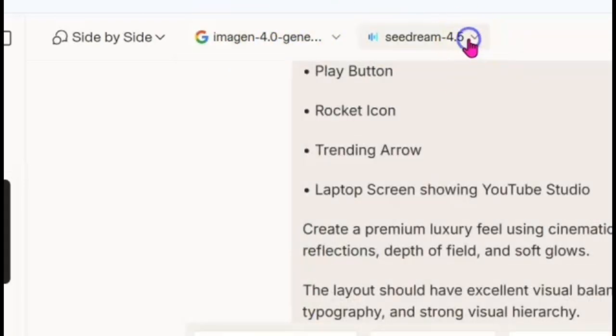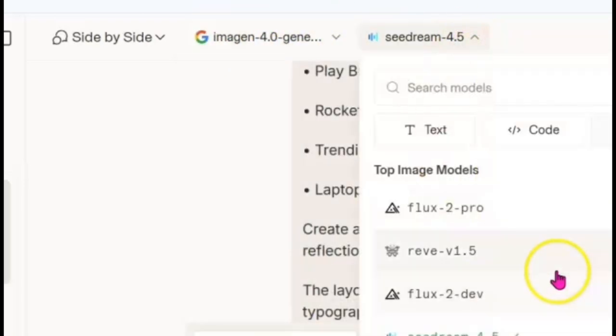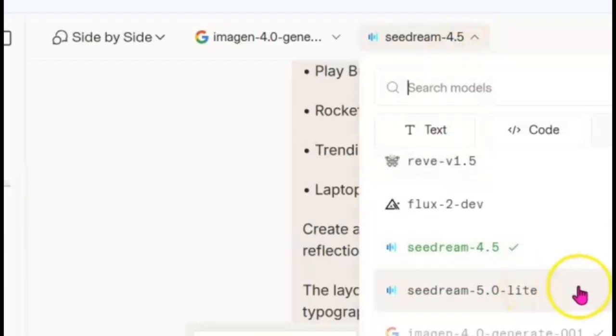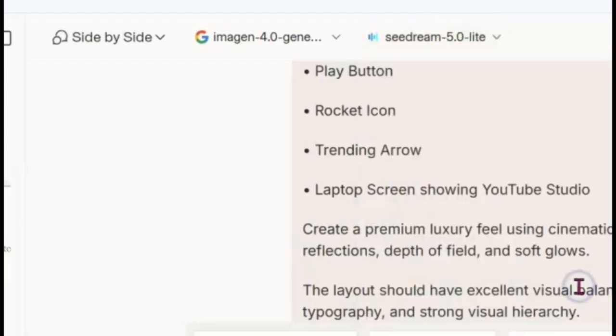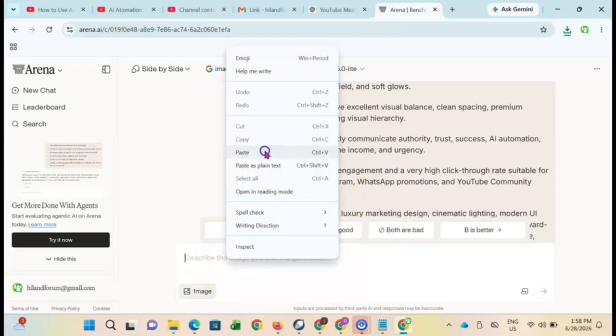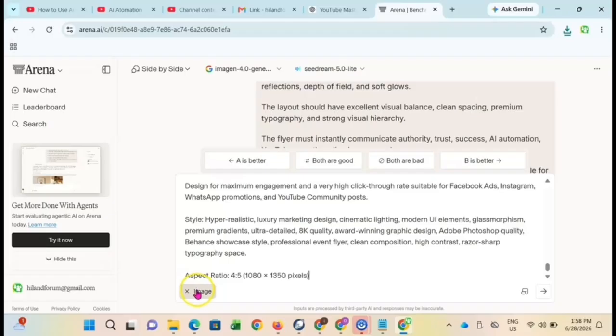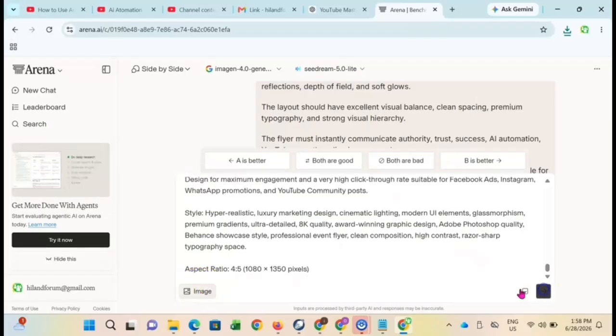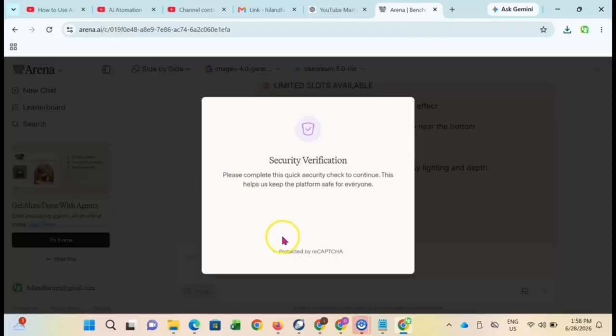I'm going to go ahead and change this to Google Imagen 4. Right? We want to use Google Imagen 4. Then we're going to use Seedream 5. We used Seedream 4 before, and now we're using Google Imagen 4 and Seedream 5. So let's see what they are going to do. I'm going to go ahead and paste it. I paste my prompt, and then I hit the arrow button to send.